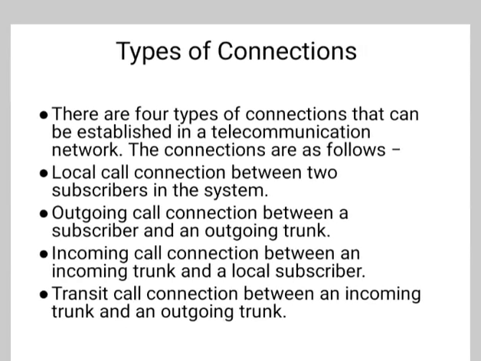Now the types of connection. There are basically 4 types of connection that can be established in a telecommunication network. The connections are as follows: local call, connection between two subscribers in the system; outgoing call, connection between a subscriber and outgoing trunk; incoming call, connection between an incoming trunk and local subscriber; transit call, connection between an incoming trunk and outgoing trunk.